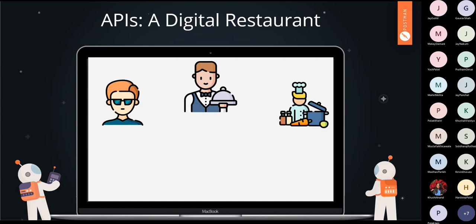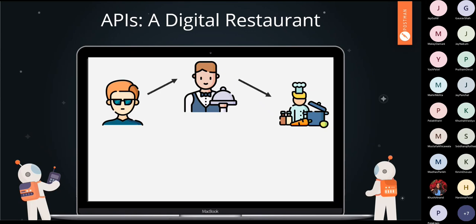Let's start understanding API with one simple example. All of you would have gone to a restaurant in your life. What is the process that you follow after going to a restaurant? The waiter comes to you, you give your order to the waiter, and the waiter writes down your order and passes it to the cook present in the kitchen.